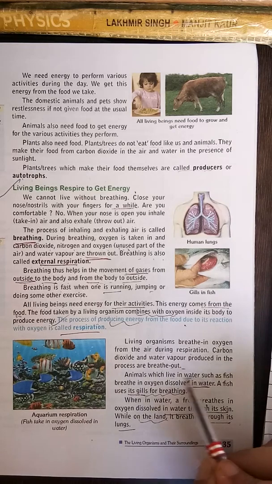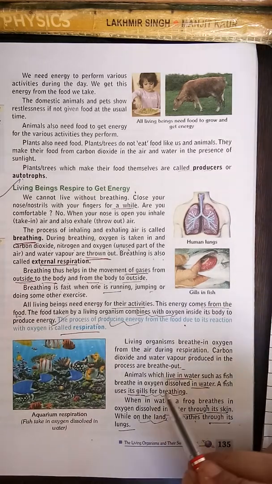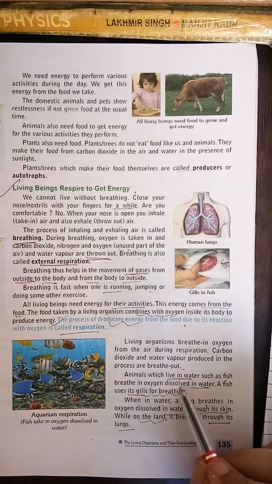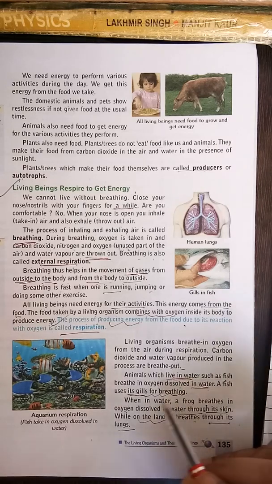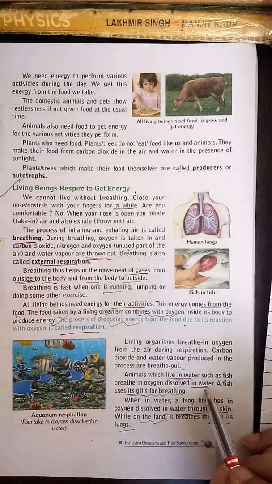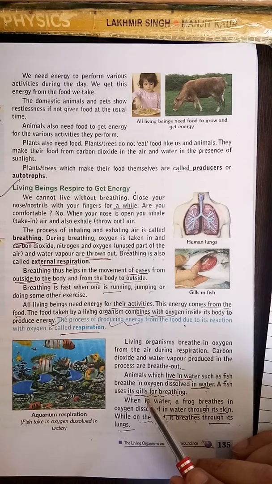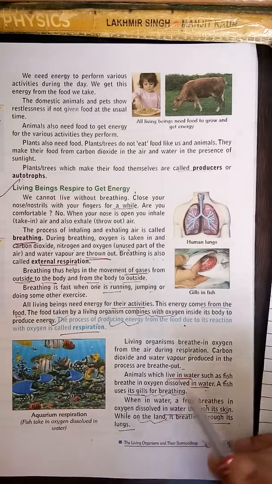But animals which live in water breathe with the oxygen which is dissolved in water. So they also breathe fast because they take oxygen in dissolved form. Which respiratory organ do they use? Gills for breathing.